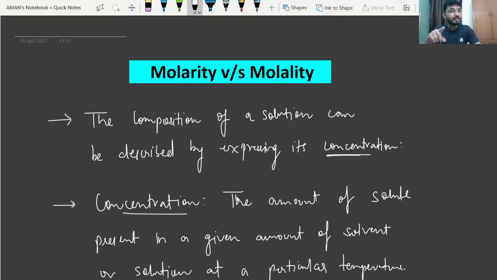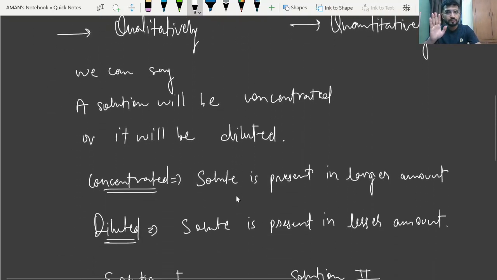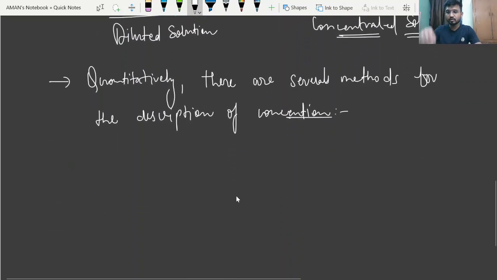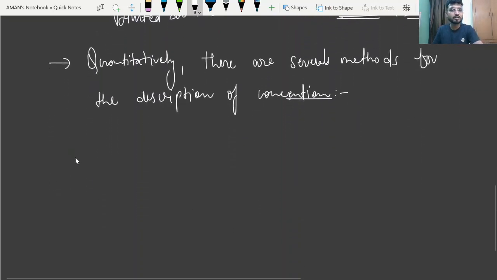So what are molarity and molality? These are the concentration terms. And what is concentration? Concentration is the amount of solute that is present in a given amount of solvent or solution. So the composition of a solution can be described by expressing its concentration. So that's why we study about the concentration terms. So see, what is the difference between molarity and molality? So this is the first concentration term, that is called molarity.